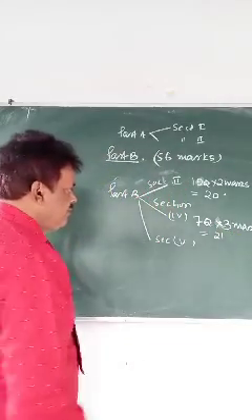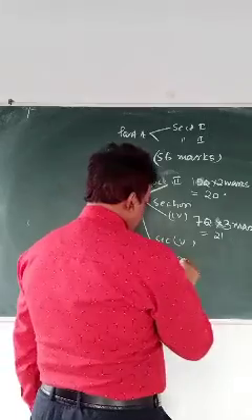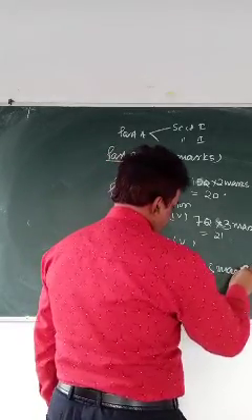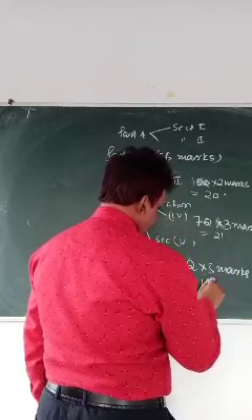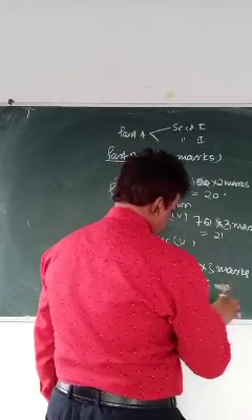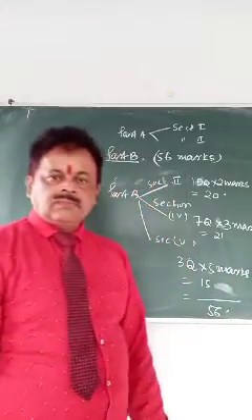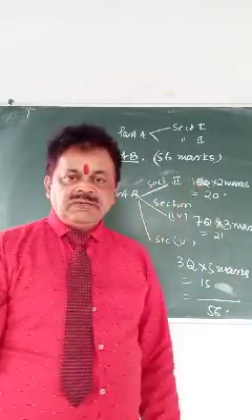Section 5, 3 questions, 5 marks each, 15. So the total became 56 marks. Okay, this is how your question paper will be divided.